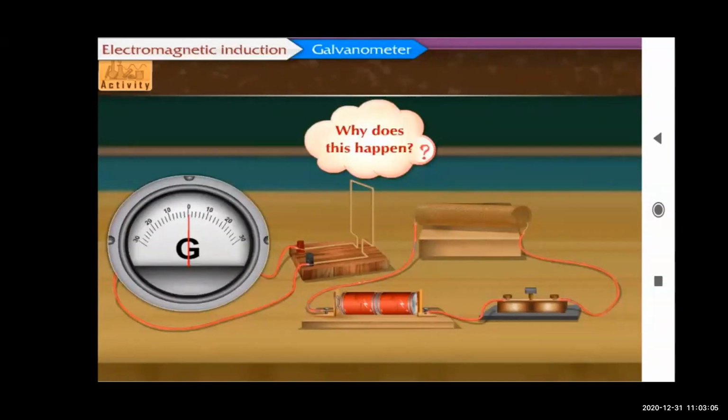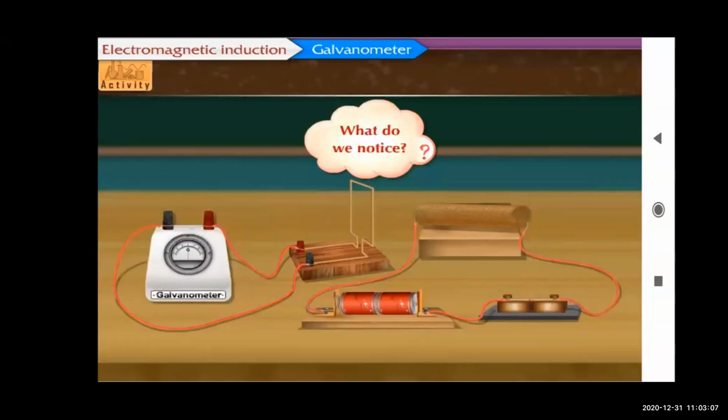Now keep the plug key open. You can see on the right hand side the plug key is open. So what do we notice now after opening the plug key? Once it is closed, we have seen what happens. Now open the plug key and we'll see what we notice. We will notice a quick deflection on the other side of the zero mark, means on the opposite side, and the pointer will again come back to zero.